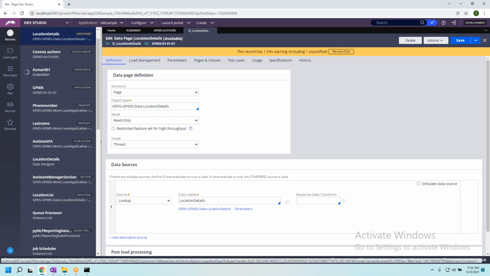I will not be repeating that this is the data page, or that this is a decision rule, or that this is a section. You have to understand. When I open something, you should be able to understand, oh, this fellow opened data page, this fellow opened access group.